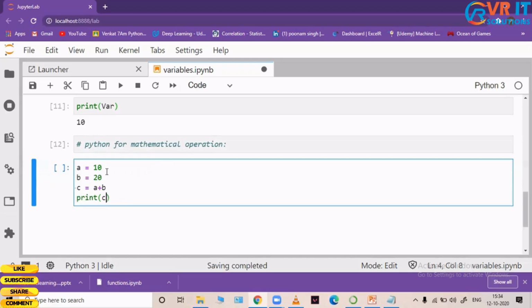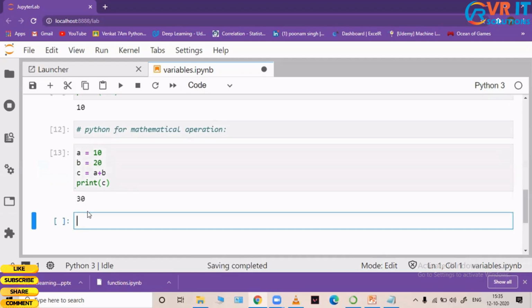A very simple program. I'm giving the variable A as 10 and the variable B as 20, and I'm saying my variable C is equal to A plus B. Basically, it is going to add these variables, so 10 plus 20. And I'm saying, print me the value of C. When I run this code, it will give me 30.